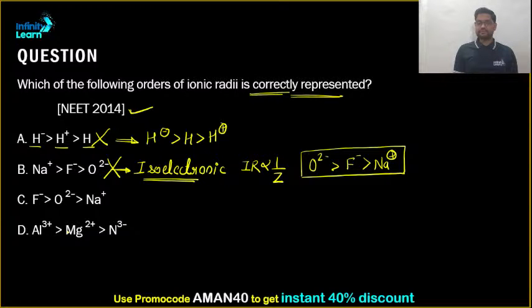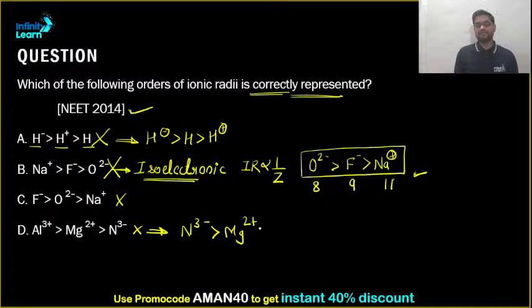Clear? Sure. So, F minus, O2 minus, Na plus, again this is not the right answer. The right answer is this one, because its atomic number is 8, this is 9, and this is 11. This will be the smallest one. So this is not the right answer, and certainly this is not the right answer. The right order over here is, again, isoelectronic species. So N3 minus will be maximum, then Mg2 plus, and then Al3 plus.